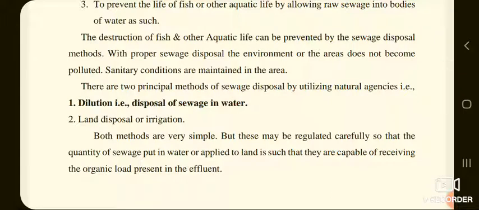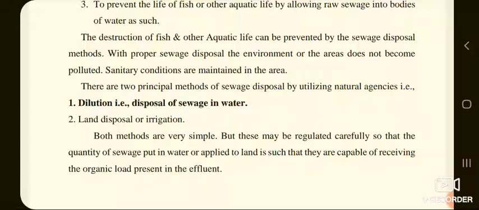There are two principal methods of sewage disposal by utilizing natural agencies here. First among them is dilution, that is disposal of sewage in water, and second one is land disposal or irrigation here. Now we will discuss in detail the first method, that is dilution.